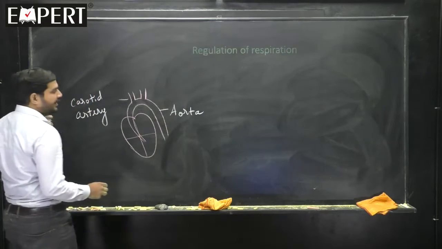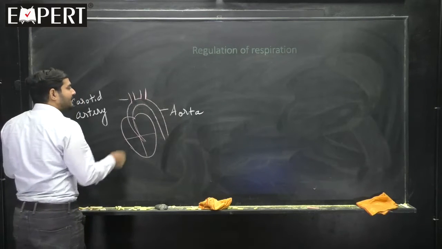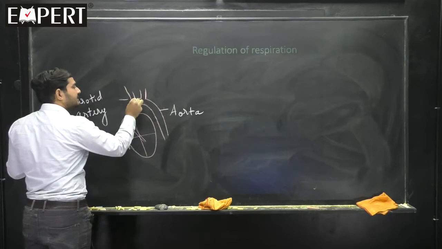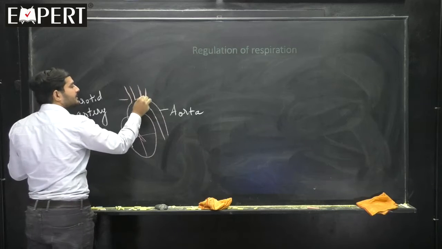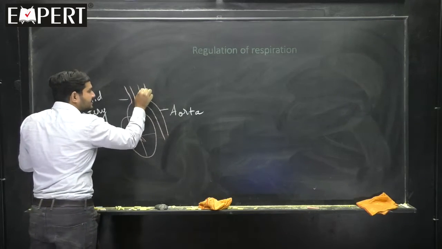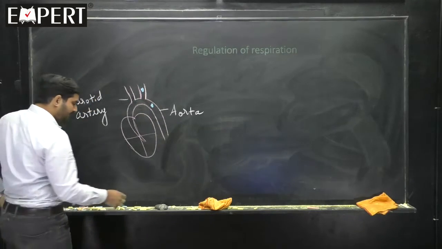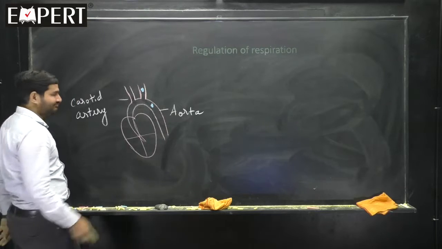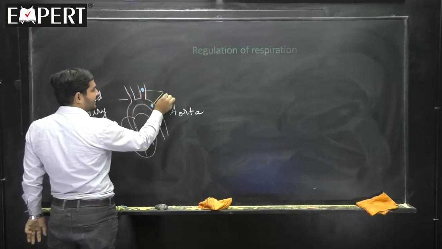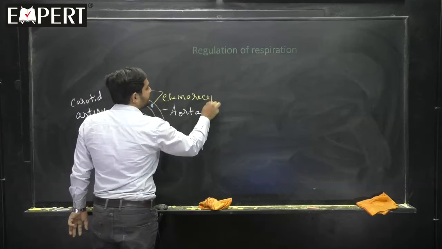Now, this carotid artery and aorta, both of them, if I extend a little bit here further, they have some regions which can detect the level of H plus and CO2, and these are called chemoreceptors.